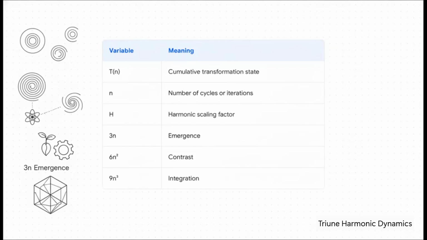T stands for the total cumulative transformation. The N is just your number of cycles. Now, H is super important. That's the scaling factor, which is what lets you compare a tiny little atom to a massive galaxy using the exact same math. Then we get to the fun part, the phases. The 3N term is emergence, right when a new structure begins. The 6N squared term is contrast, representing pressure or feedback. And finally, that 9N cubed term is integration, where the system officially settles into its new organized state.